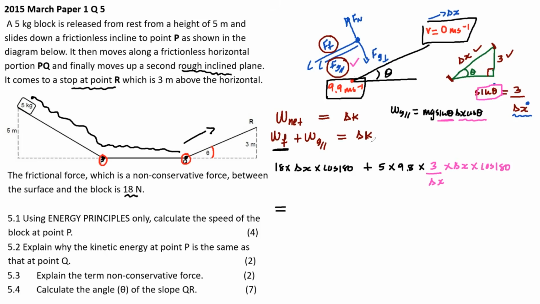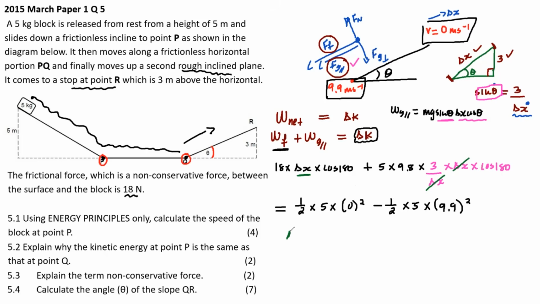All this is equal to the change in the kinetic energy, which is a half mass of the object, which is 5, final velocity, 0 squared, minus a half mass of the object, which is 5, and the initial velocity, 9.9 squared. I put a lot of stuff, so what? The delta x and delta x cancel out. Everything else is numbers except delta x. We don't know what delta x is.